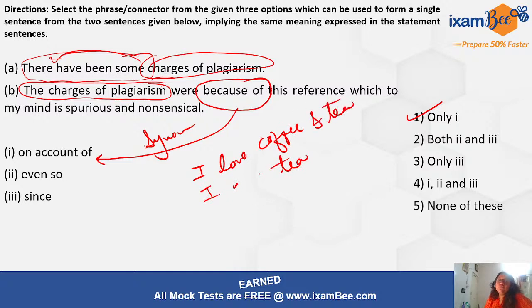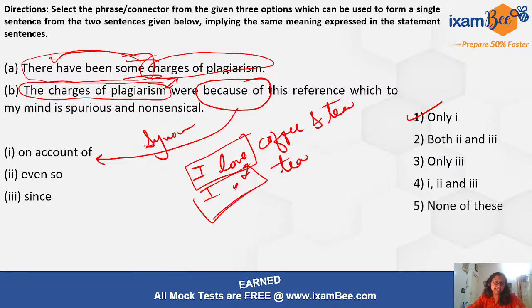You won't have to repeat I love again, because these phrases are repetitive. So if these are repetitive, you can drop some bit of phrases from either of the sentences to make it a meaningful sentence, right? So one is the correct answer.